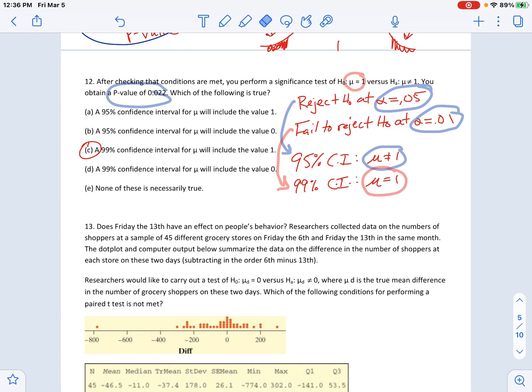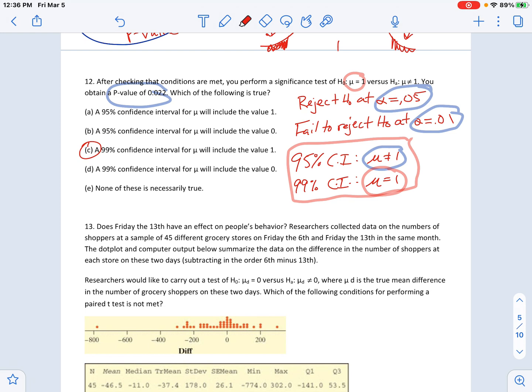So we've got to match now, okay? We need to match which one's right. Here's what you're looking for. You're looking for a 95% confidence interval that suggests mu does not equal 1, which means it does not include 1. Or you have a 99% confidence interval that does say that mu could be equal to 1, which means the confidence interval will include 1.